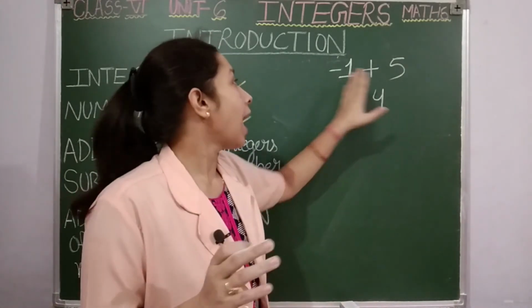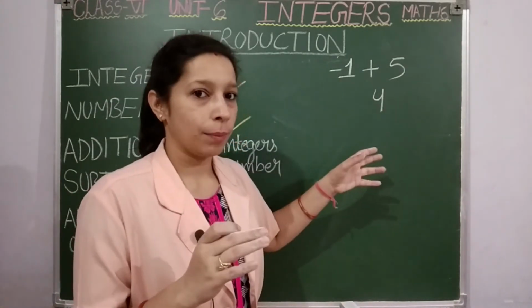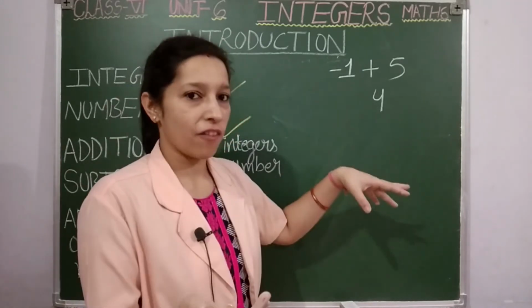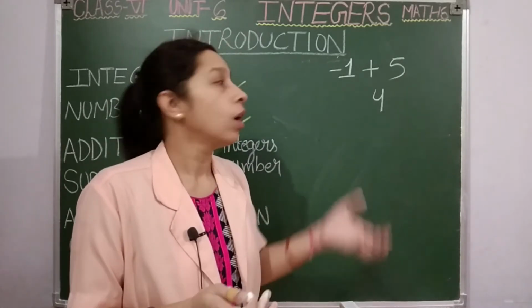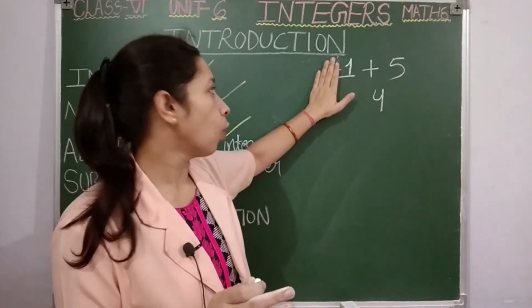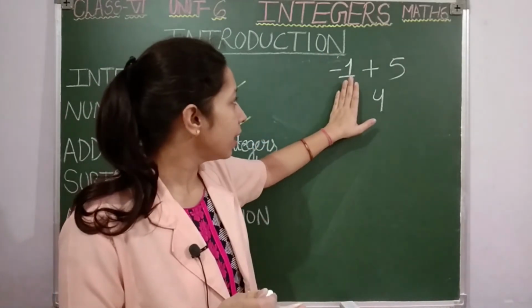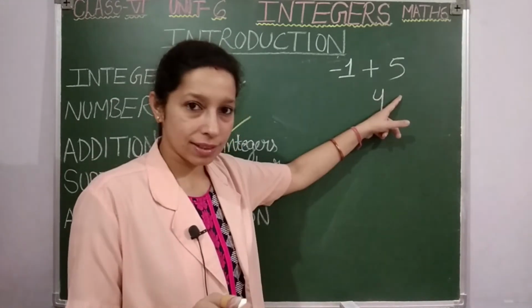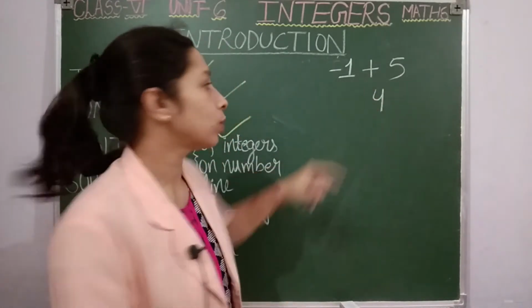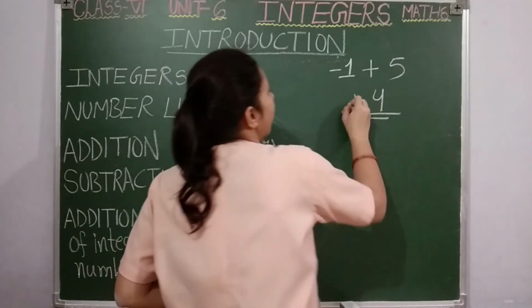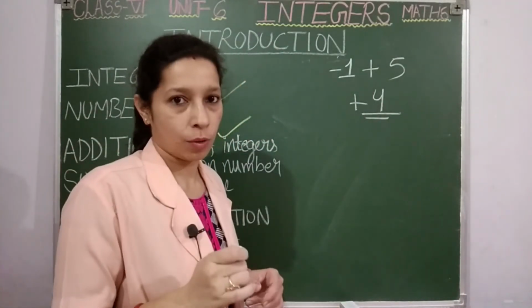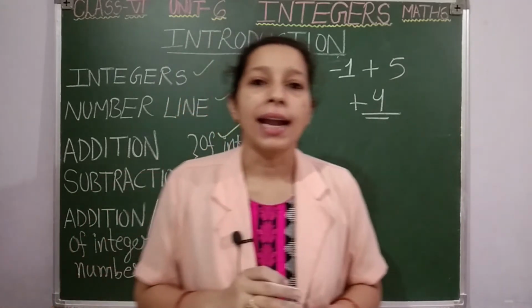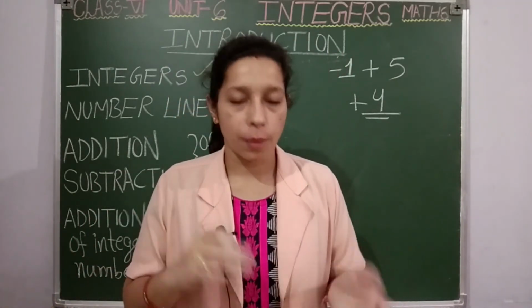See students, I am not talking about integer, means I have not told you whether -1 or 5. I am just telling you, you have to see numbers. Now ignore this sign, just see what is written here. 1 is written here, 5 is written. Which number is greater here? 5 is greater. It is having which sign? Plus sign. So that means your answer will also have plus sign with it. This is the rule. Okay, and this rule we use while adding or subtracting the integers.